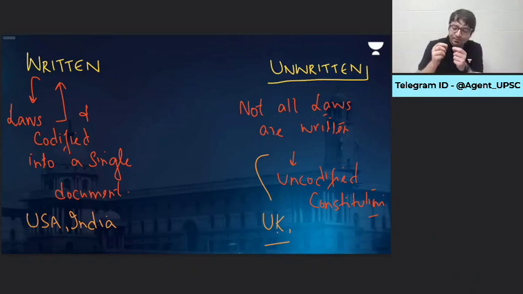Document in the sense, Part 1 talks about union and its territory. Part 2 talks about citizenship. Part 3 talks about fundamental rights. Part 4 talks about directive principles of state policy. Part 4A talks about fundamental duties. Then union executive, legislature, union territory, and so on. That means laws are written and they are codified into one single document. This is a written Constitution.